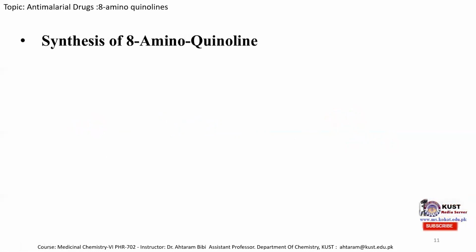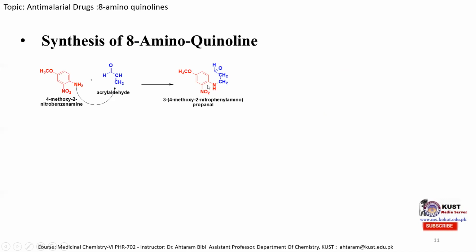Synthesis of the 8-aminoquinoline molecule. The 8-aminoquinoline molecule can be synthesized by treating the nitro and methoxy substituted nitroaniline molecule with acrolein. This is acrolein, with a carbon-carbon double bond and a carbonyl group. In the first step, this lone pair of electrons attacks this carbon atom, and this bond shifts over here, producing an intermediate species. When this attack happens, the pi electrons shift toward the carbon atom, taking a hydrogen from this amine. So in the first step we obtain this propanal species.